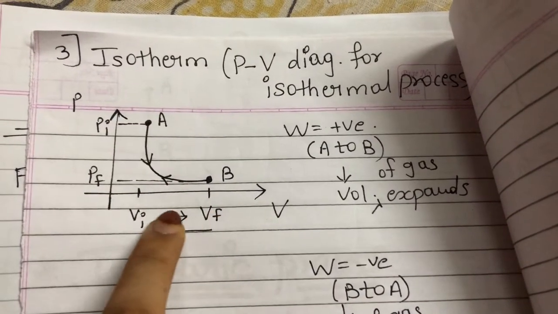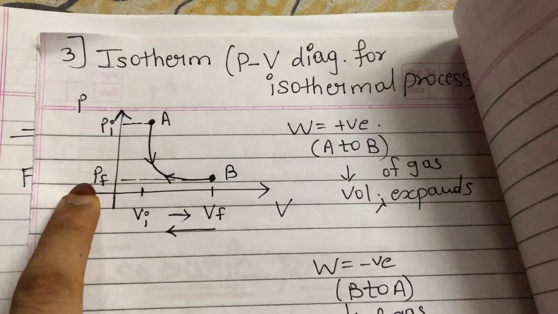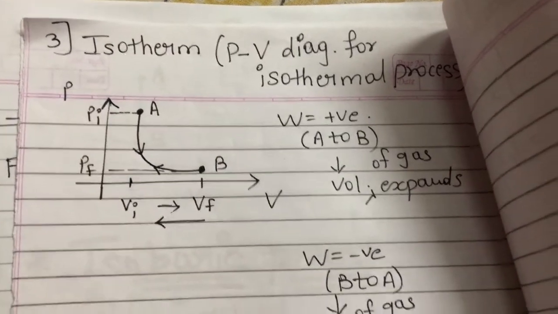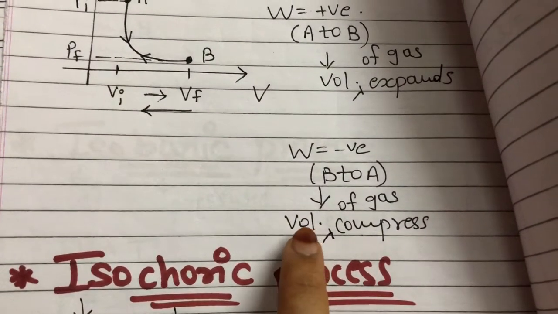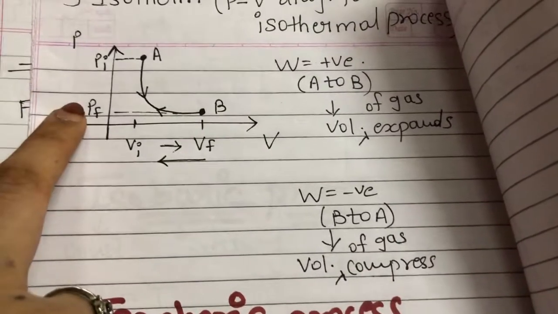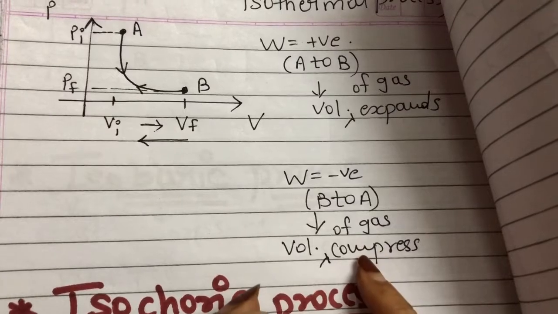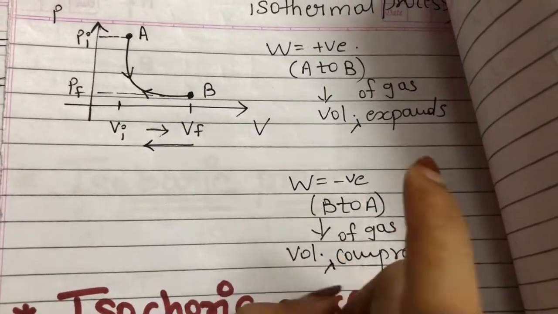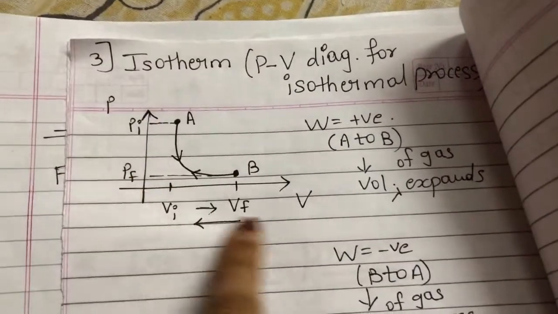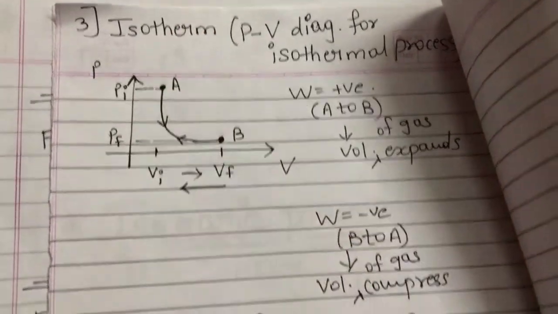If you go from B to A, volume decreases and pressure increases. In that case, the volume of gas compresses, or decreases, when you go from B to A, and work done is negative. And this is the PV diagram for isothermal process.